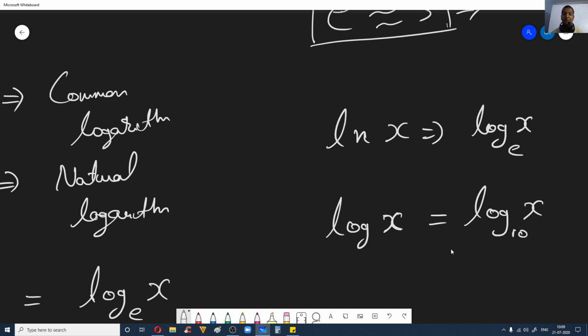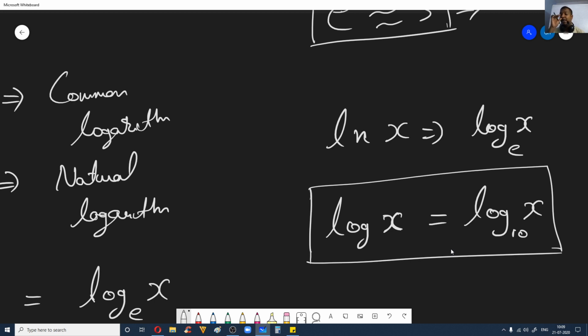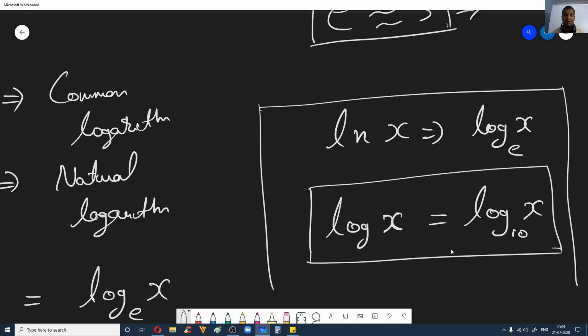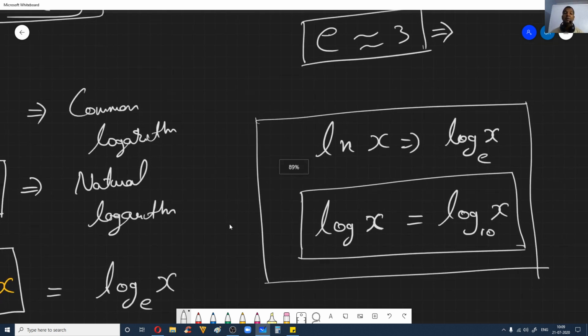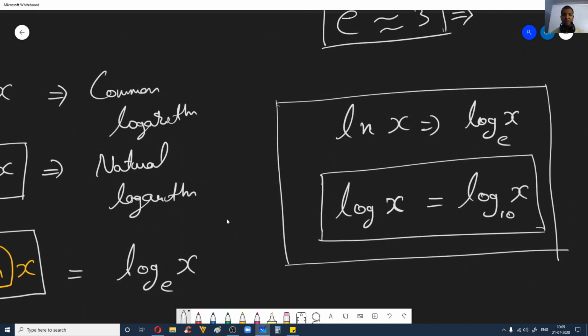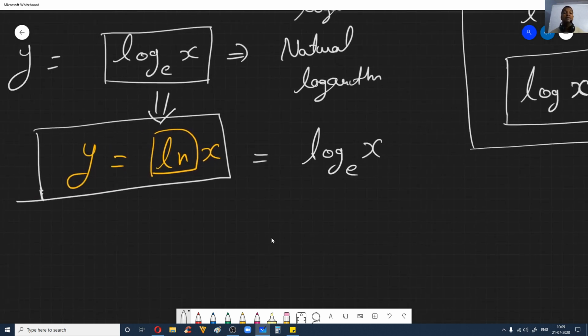Once you become familiar with this, you'll understand just by looking at the expression whether they are talking about base e or base 10. These are the textbook notations which I have told you, and it varies from one textbook to another. As I told you, once you become familiar with the topic thoroughly, you can clearly differentiate natural logarithm from common logarithm. So for now, no need to worry.